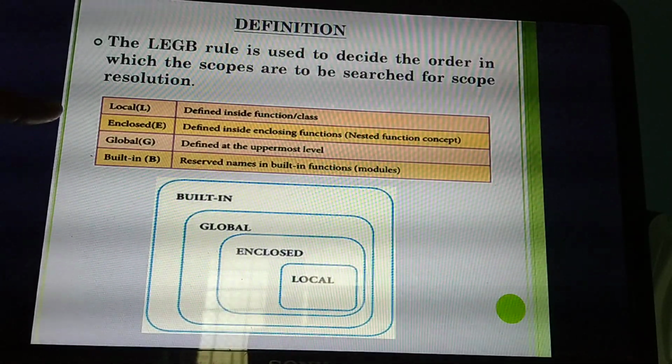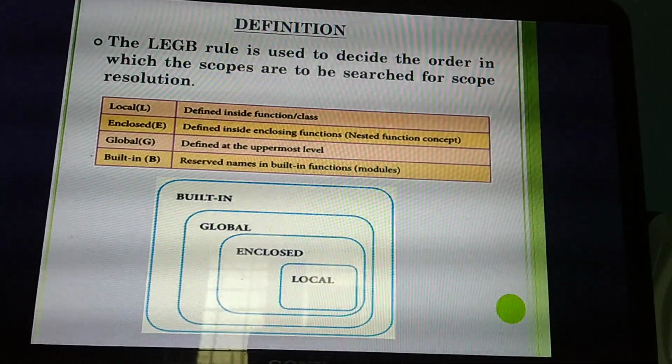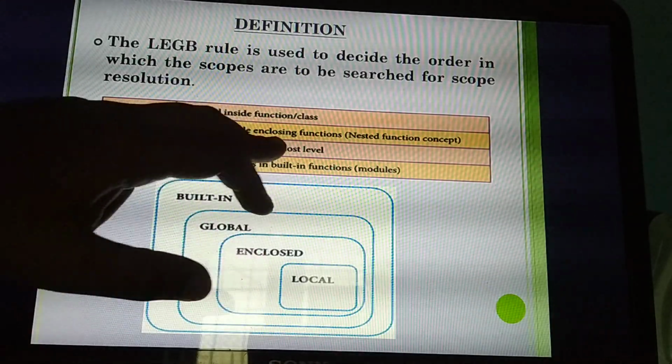That is called as what? Enclosed. Next thing, G means global. What do you mean by global? Normally you will say globally. That means worldwide. Global. Defined at the uppermost level.